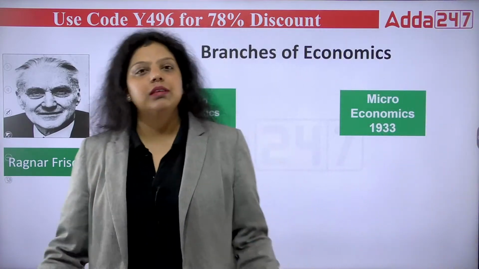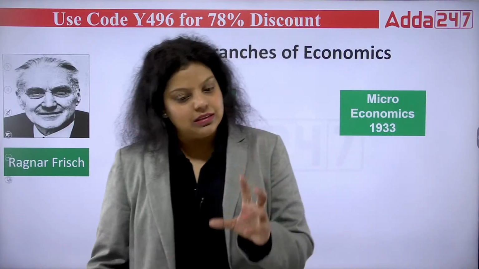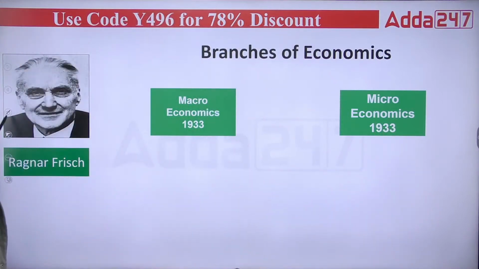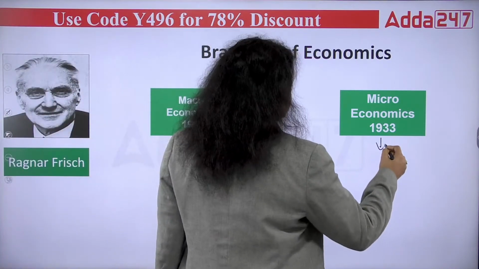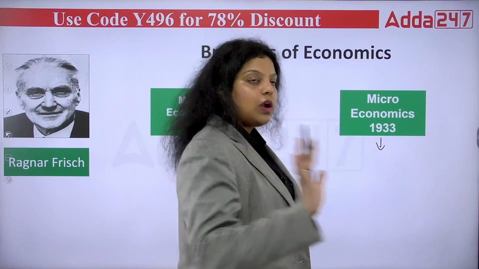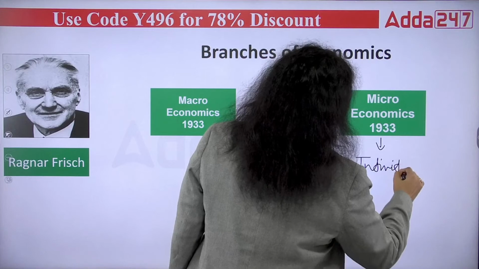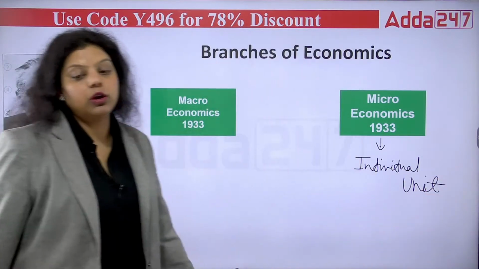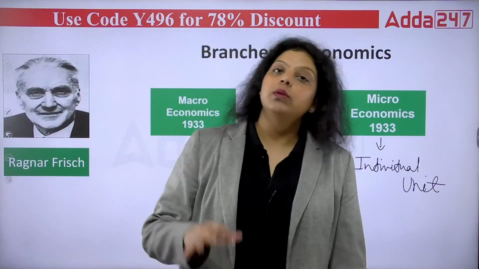So what is economics? Economics is simply a study of economy. And what is economy? It's a system in which production, distribution and consumption is done. So why have we divided economics into 2 types? First of all, microeconomics studies the system from the individual side. When you are studying an individual person or individual unit, then it will be microeconomics. When you are studying an individual person's needs, wants, demands, etc., then you need microeconomics.